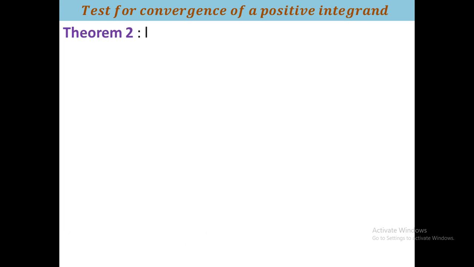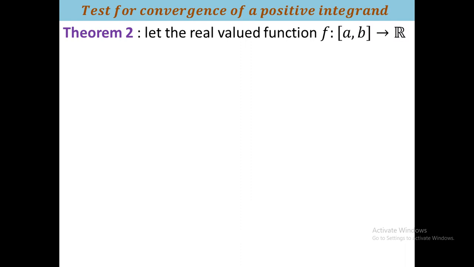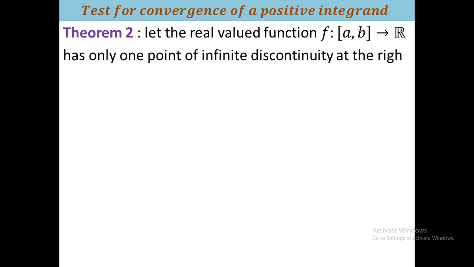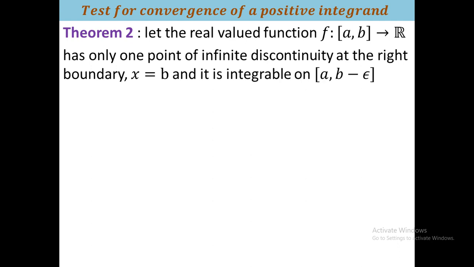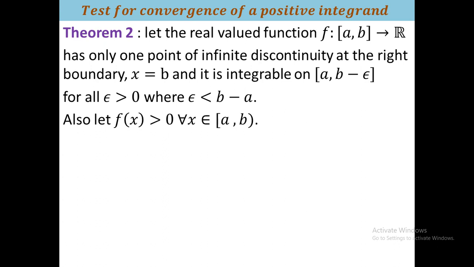It is for the point of infinite discontinuity at the right hand point. Suppose f is a relevant function and it has a point of infinite discontinuity only at the point x equal to b, that is at the right boundary, and it is integrable on the remaining portion, that is from a to b minus epsilon. This epsilon must lie between 0 and b minus a. And also here you assume that f(x) is positive on the interval closed a, open b, because at the point b the function has infinite discontinuity, so we are not interested in the value of f(b).